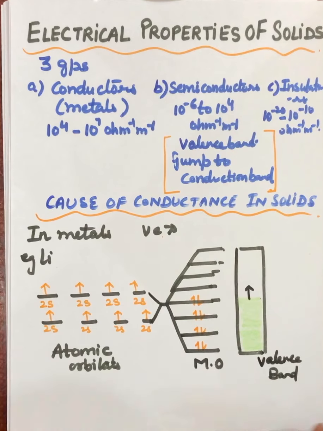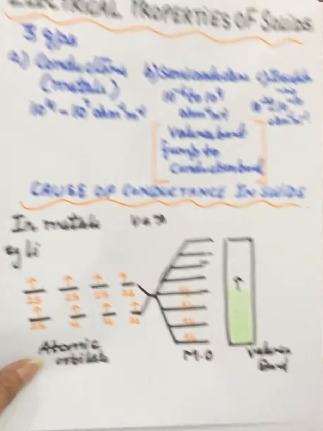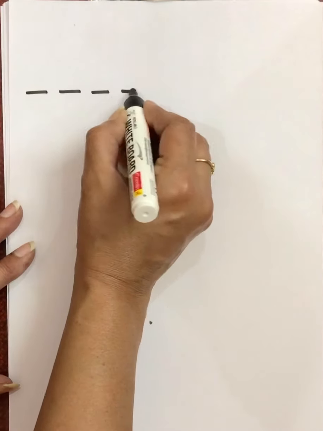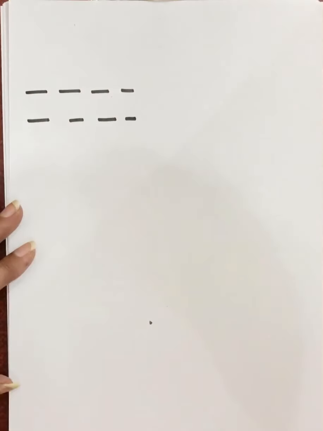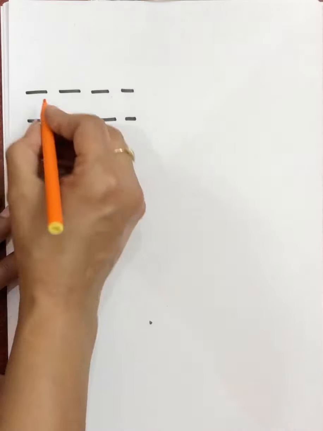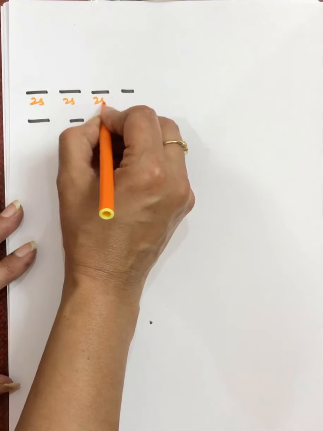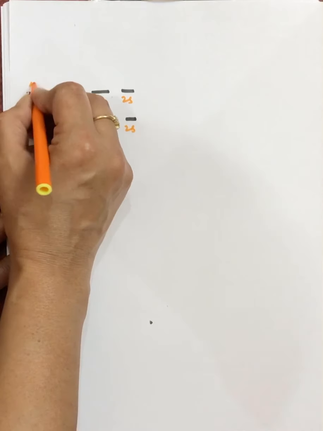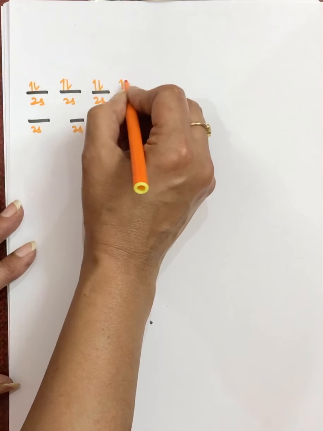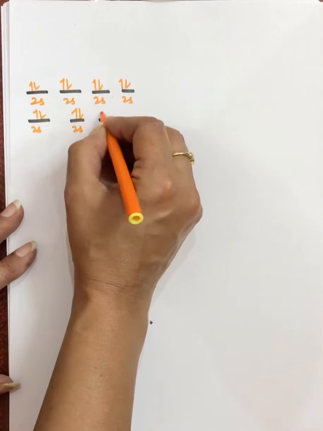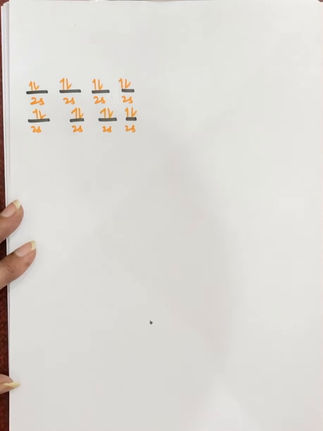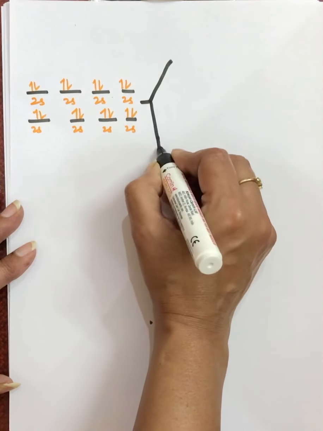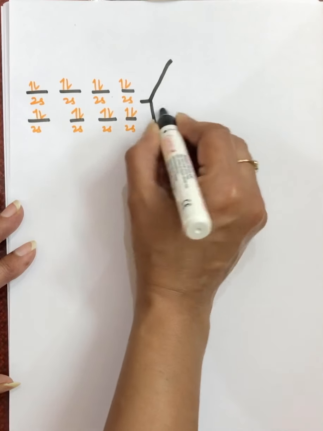Now sometimes what happens is, after lithium, I'm taking the example of beryllium. In case of beryllium, again I'm taking 8 beryllium atoms. Now the configuration is 1s2, 2s2. Now they have 2 valence electrons. And these atomic orbitals also, when they overlap, will form molecular orbitals very close to each other.